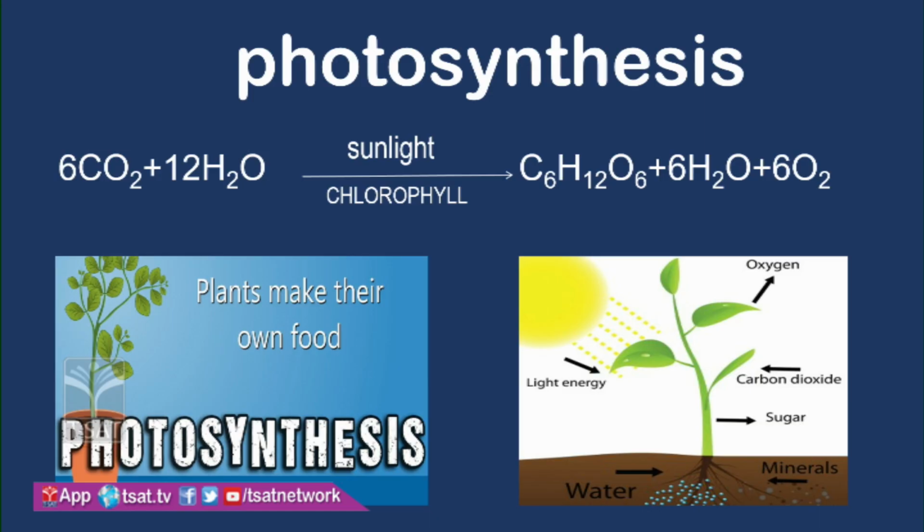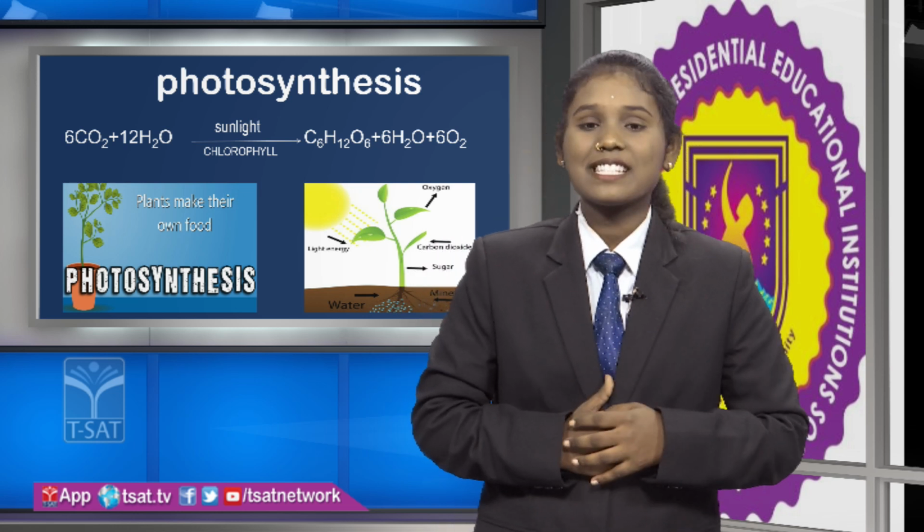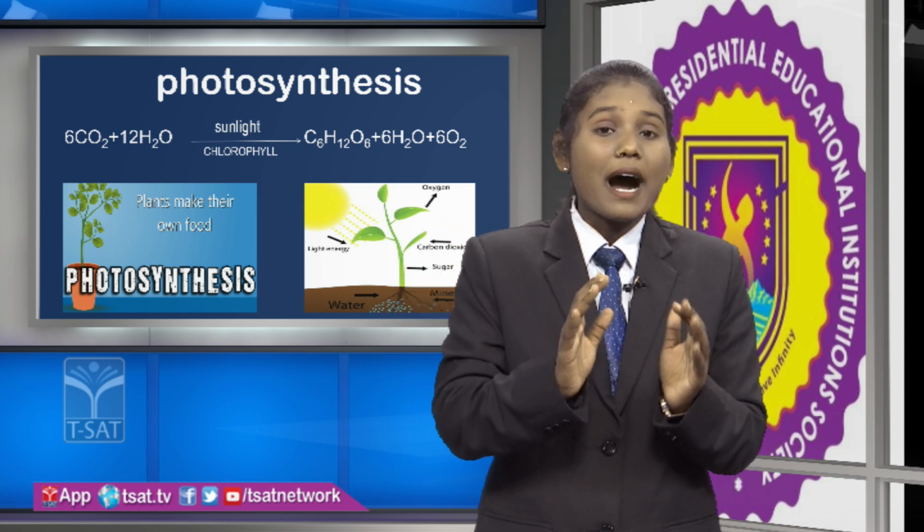Friends, in our earlier classes we already discussed the concept of photosynthesis, right? So what is meant by photosynthesis? It means the plant prepares its own food material by utilizing water and carbon dioxide in the presence of sunlight and chlorophyll, and during this process it produces glucose, water molecules as well as oxygen molecules. And friends, the result of this photosynthesis process is the formation of bound cellulose.